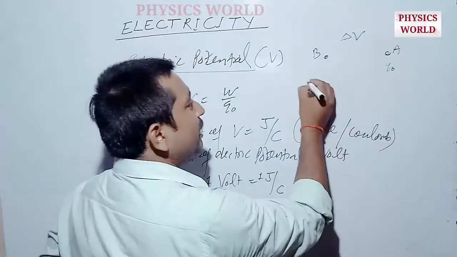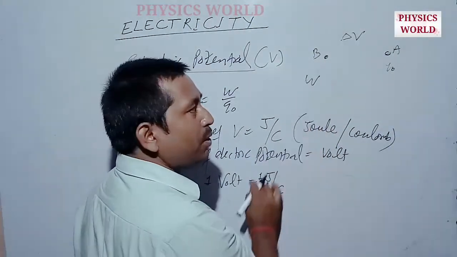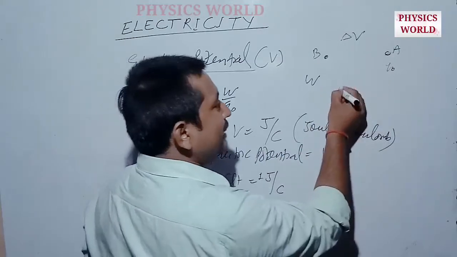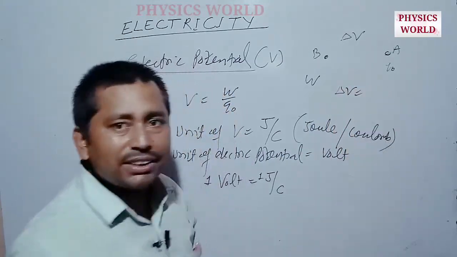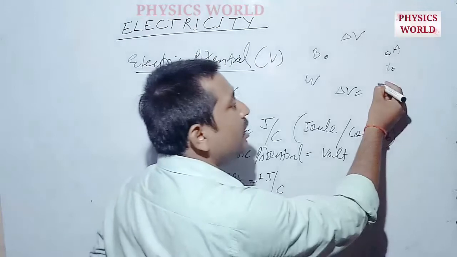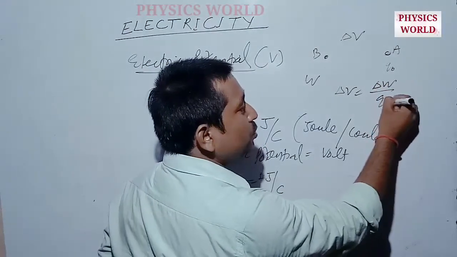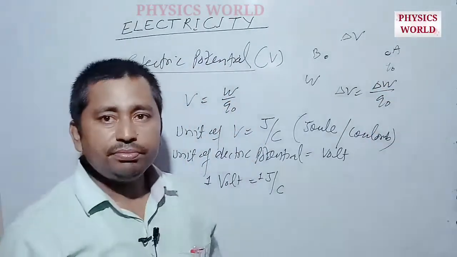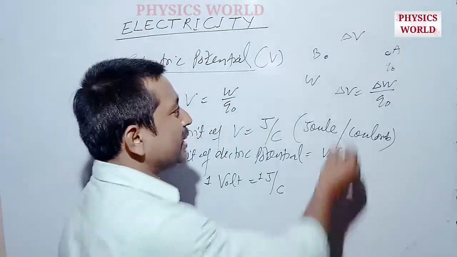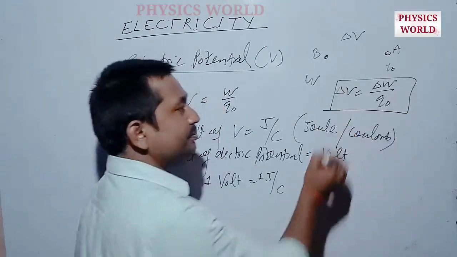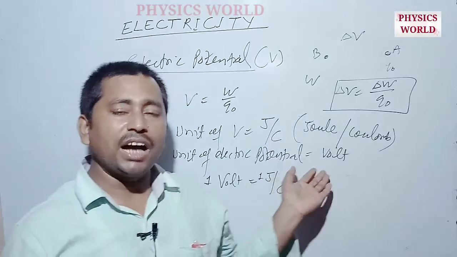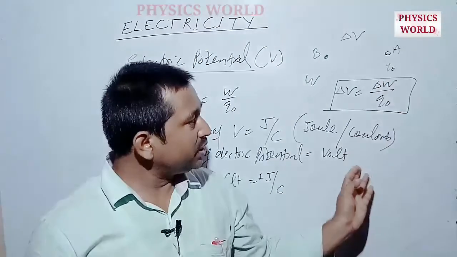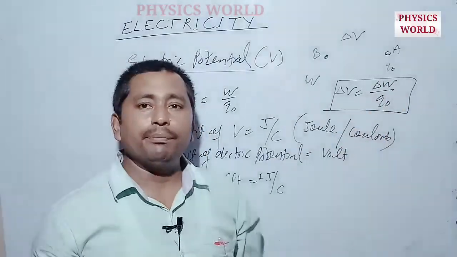So suppose that we have to do work W amount. So delta V, that is potential difference, can be defined as the ratio of the amount of work to the charge. Okay, this is a simple concept of potential difference. The unit of potential difference is also volt or joule per coulomb.